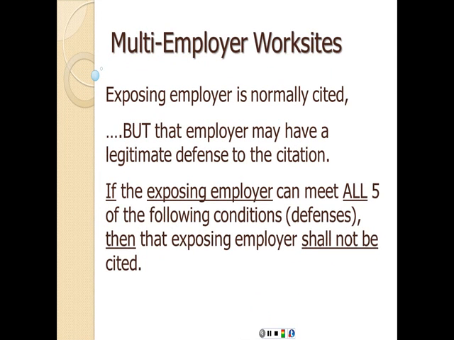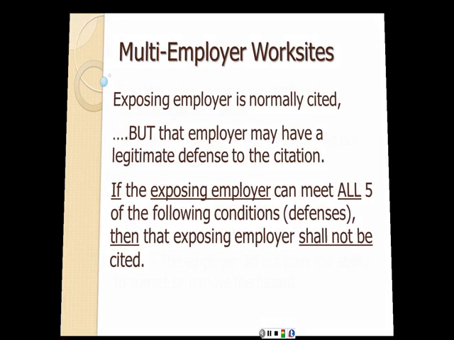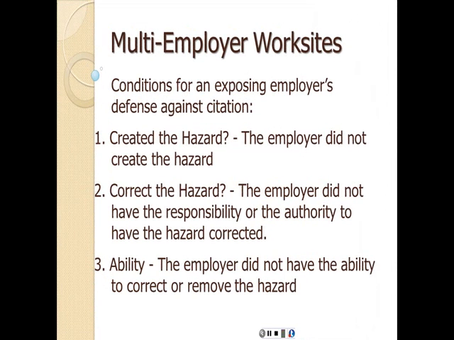The exposing employer is normally cited, but that employer may have a legitimate defense to the citation. If the exposing employer can meet all 5 of the following conditions or defenses, then that exposing employer shall not be cited, and in this case it might be the creating and the controlling contractors or employers who are going to be cited. What are these 5 defenses? Well, the conditions for an exposing employer's defense against citation.